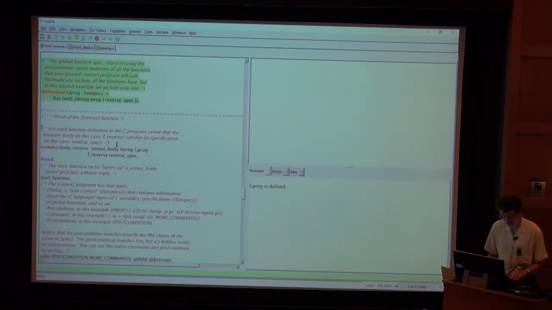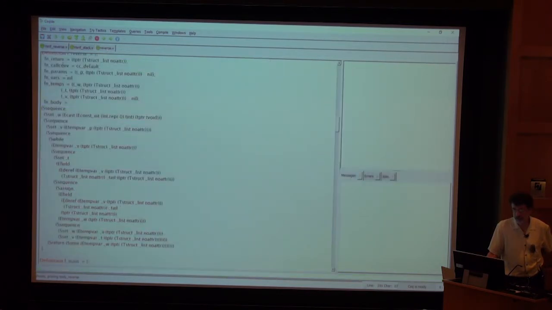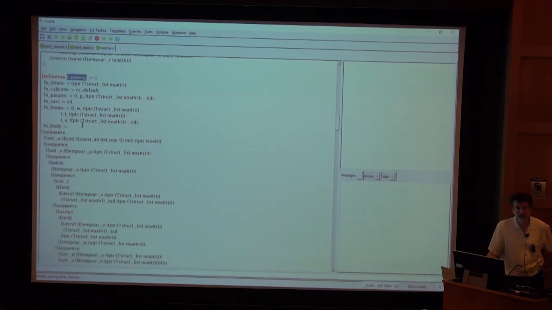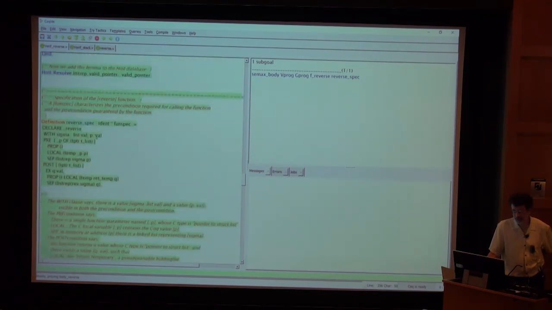Okay, now here is the proof that the function body satisfies its specification. Here's how to read the statement body reverse. SemX body is a predicate that says a function body. Now what is f reverse? It is exactly the abstract syntax of the program as parsed by CompCert. So it is the function implementation. And it claims f reverse satisfies reverse spec. What is reverse spec? It is exactly this thing that I defined here. It's the claim about the precondition and the postcondition of the function.